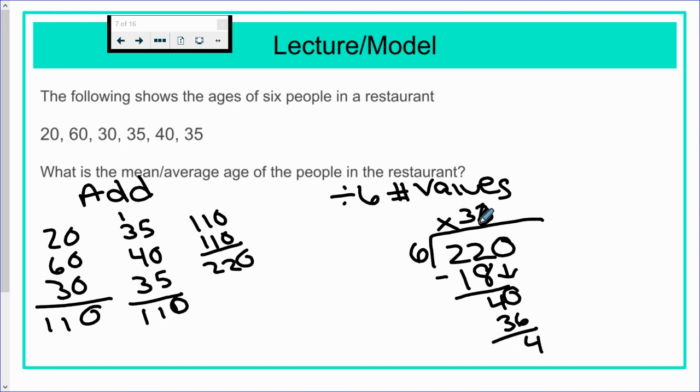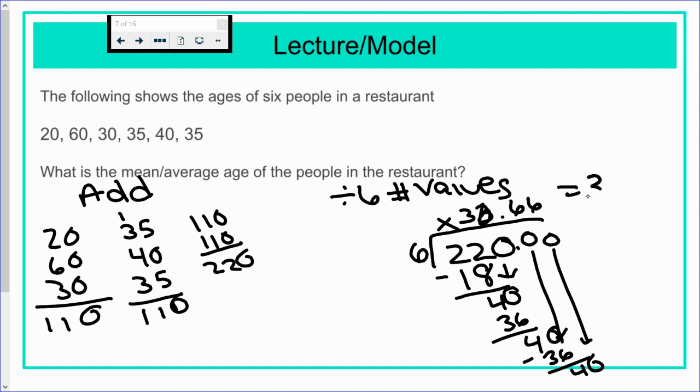We can't just leave a remainder of 4. We're going to add a decimal and 0. Put the decimal up here. 6 fits into 40 6 times. 6 times 6 is 36. Subtract, you get 4, and then the zeros are going to keep going. So this mean would be 36.66 repeating. Or you can either do the dots or put the bar above the 6.